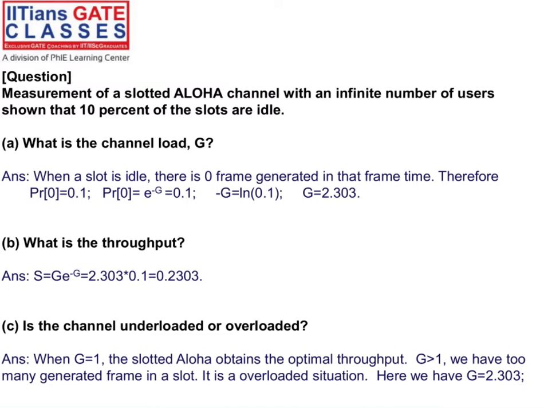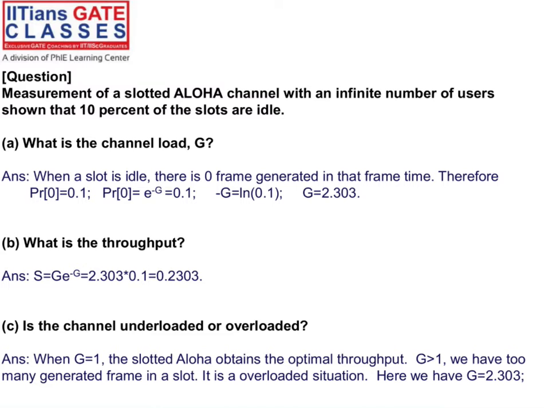So your measurement of slotted Aloha channel with an infinite number of users showed that 10% of the slots are idle, right? So you are using slotted Aloha with an infinite number of users, and 10% of the slots are idle. What is the channel load? The channel load is G, right? In slotted Aloha, the throughput S is equal to G times e raised to the power minus G, right?